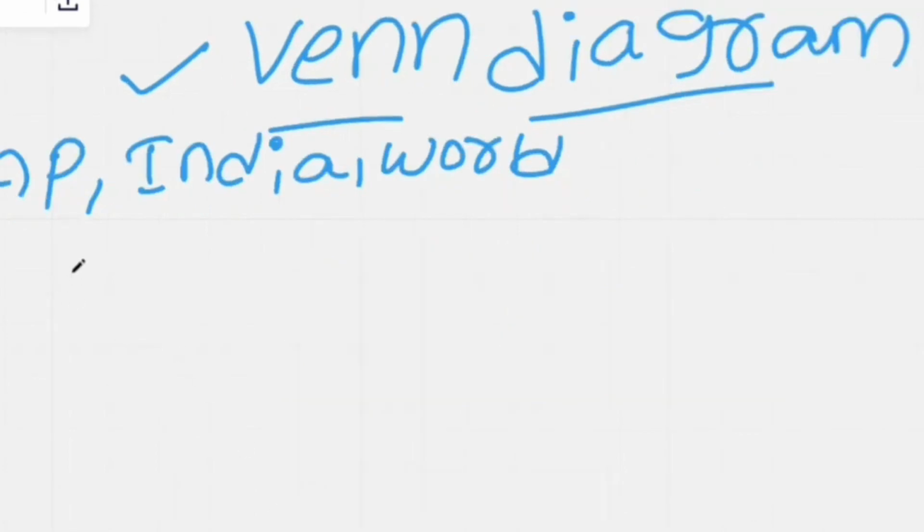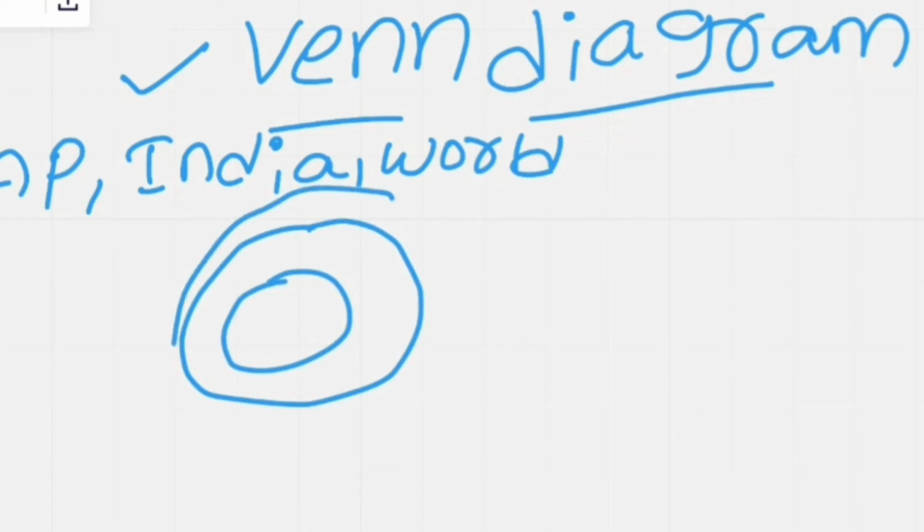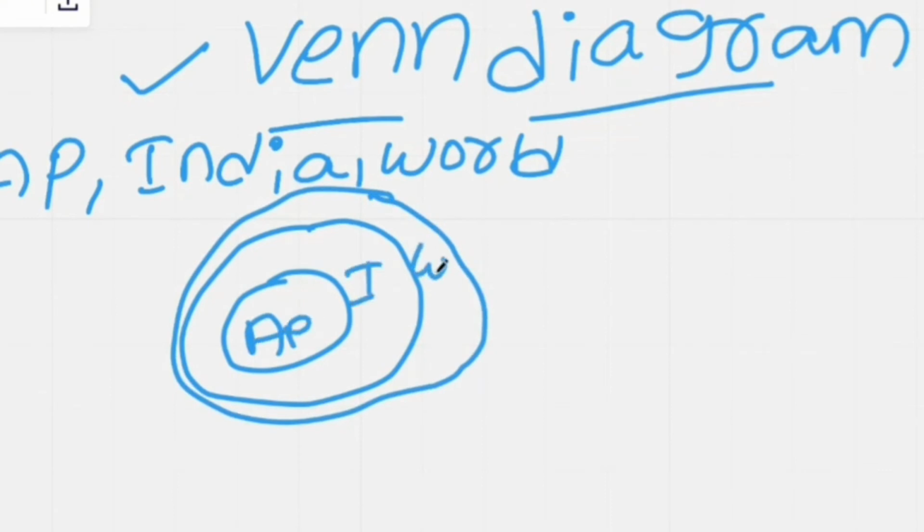This is a question asked in one of the previous year question papers. They have given AP meaning Andhra Pradesh, India, world. So how to draw exactly: Andhra Pradesh is in India, and India is in the world. So I'm drawing like this. This is the exact diagram. You need to pick the option given below like this: AP is in India and India is in the world. I hope you got some clarity on how to draw Venn diagrams. This is the easiest way I'm telling you.